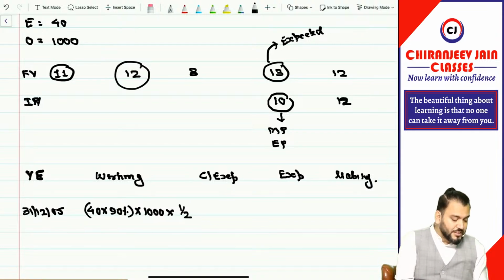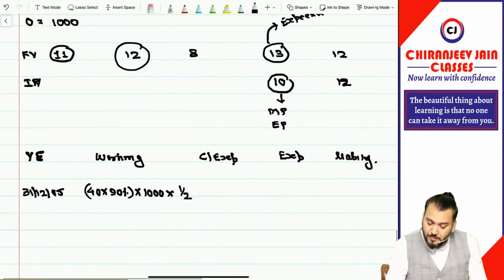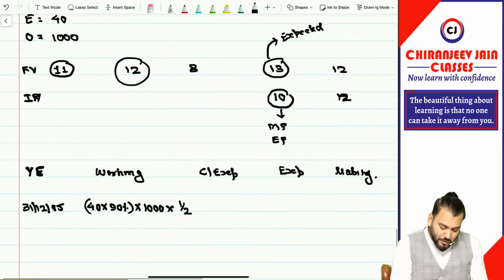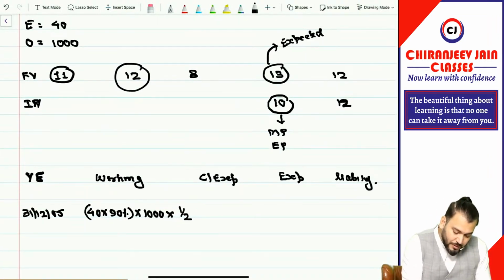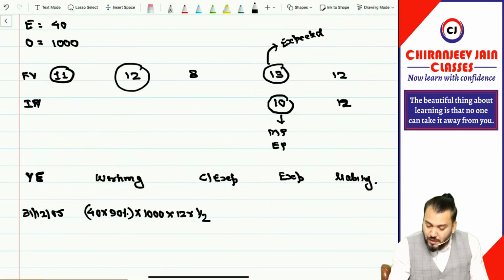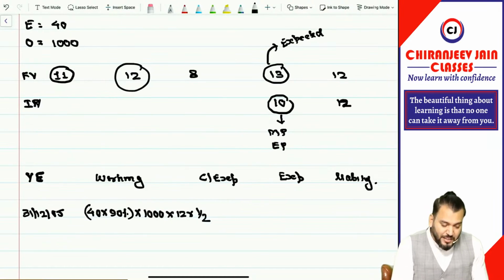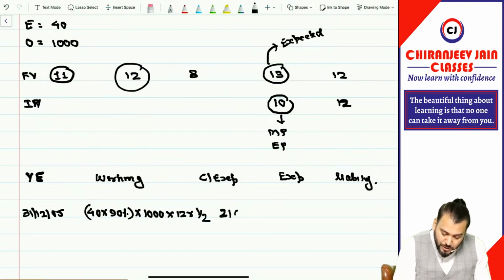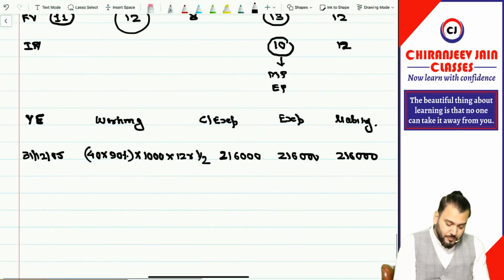So how much does it become? 40 into 90% is 36 into 1000. Achha, fair value I have not written. Into 12. Into 12 into 1 by 2. So into 12 divided by 2 is equal to how much? 2,16,000. This becomes cumulative expense. This only will become expense, and this will be the liability of the first year at the end of first year.